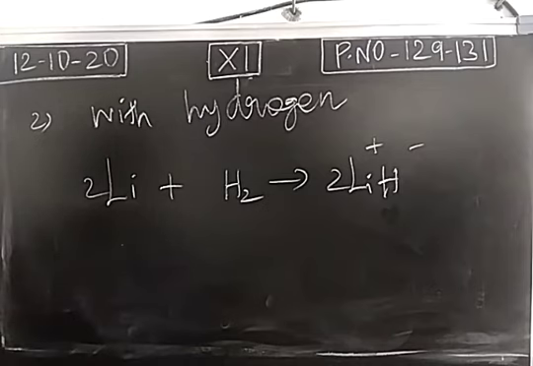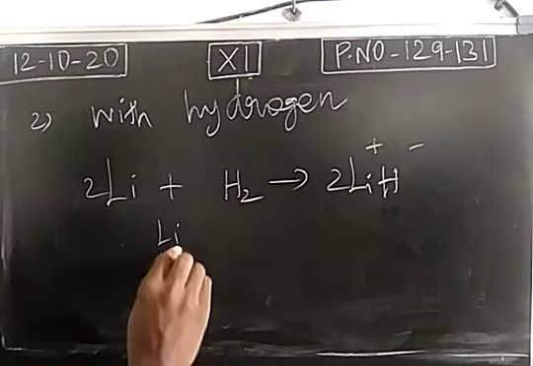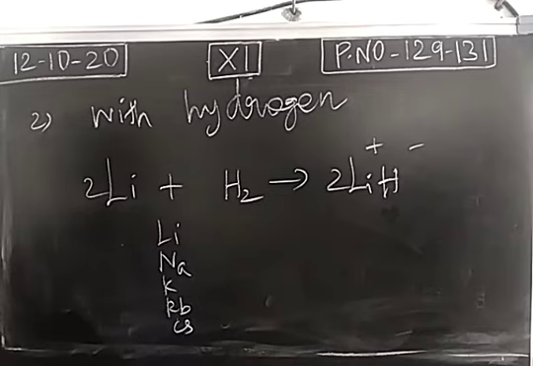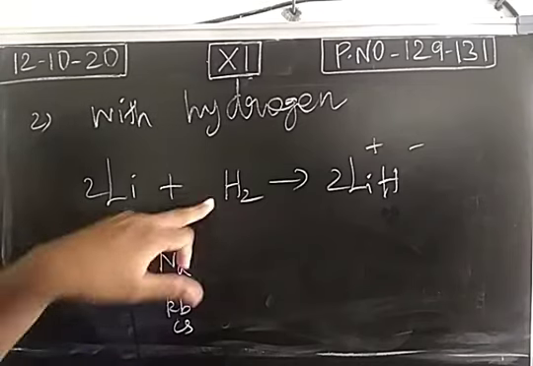Then what about reactivity, ionic character, reducing nature? All these are important points. First one, reactivity. When you take alkali metals, generally reactivity will increase due to increase of size: lithium, sodium, potassium, rubidium, cesium. Generally size increases from top to bottom, and reactivity will increase because ionization potential decreases. Top to bottom ionization potential decreases, easily we can remove the electron, so chemical reactions will take place fast. Reactivity will increase top to bottom, but this is an exceptional case.